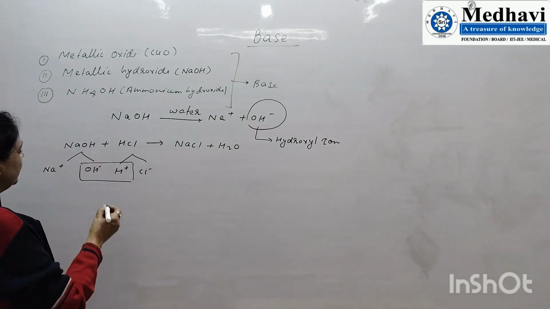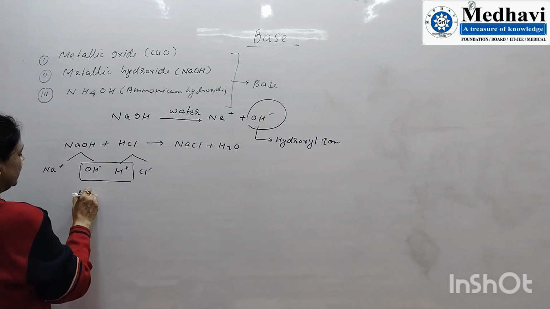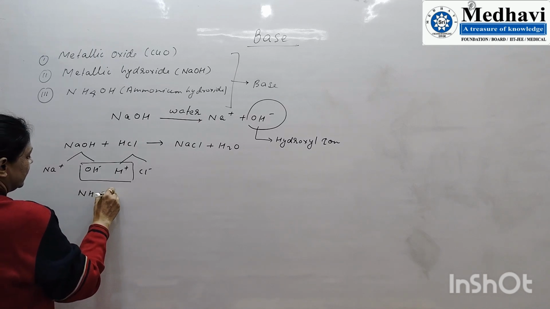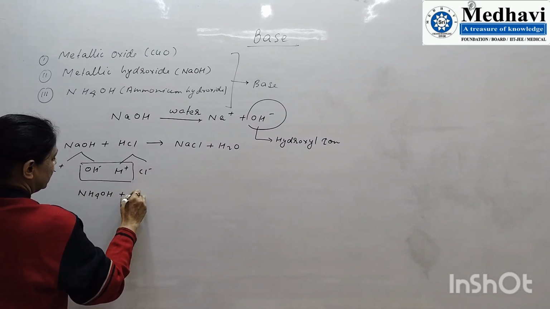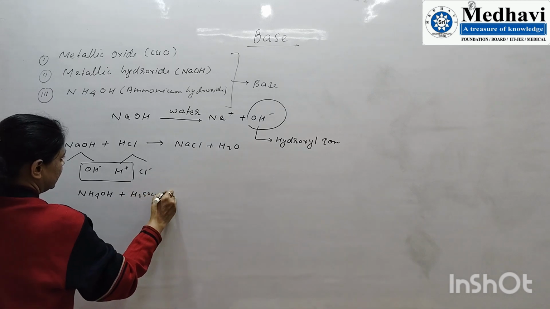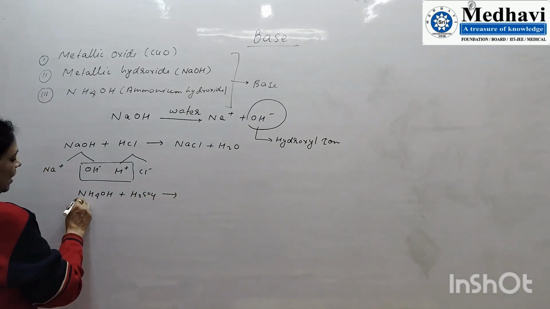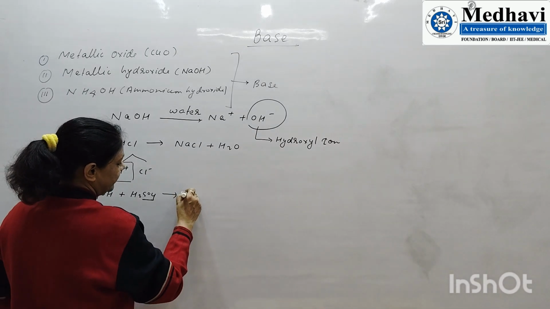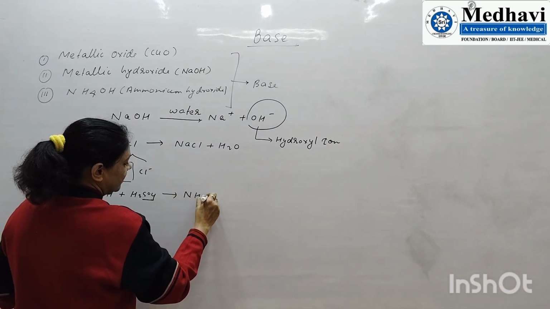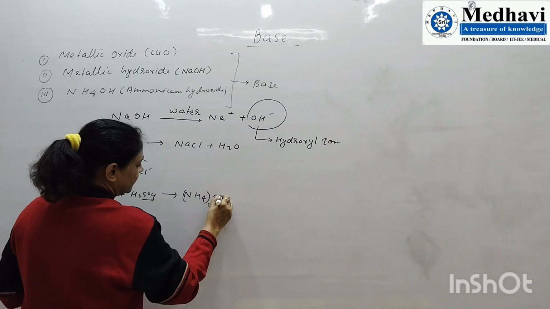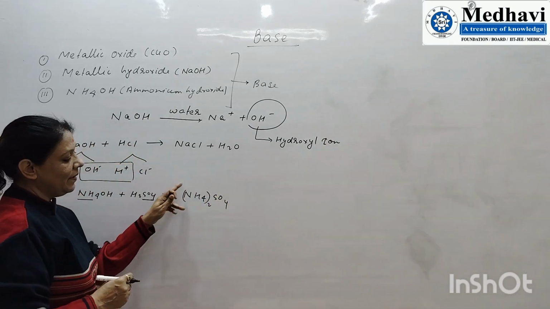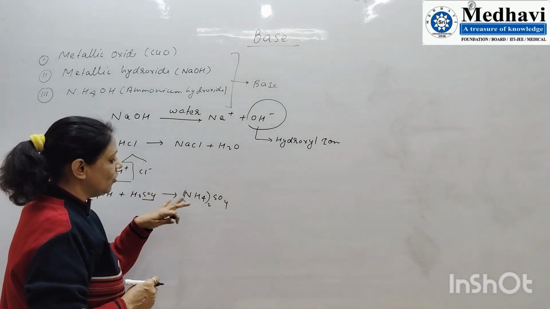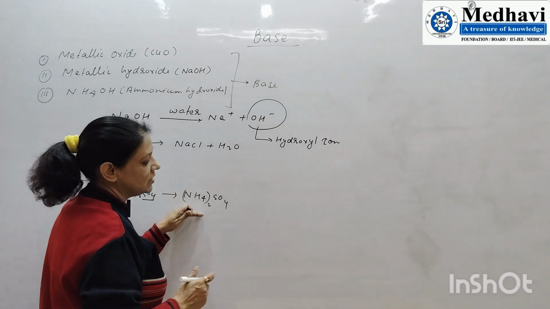Take another example. Suppose ammonium hydroxide is taken with sulfuric acid. Here also ammonium and sulfate combine to give ammonium sulfate. Now, how did I make the formula? You should know I made it by crisscross.